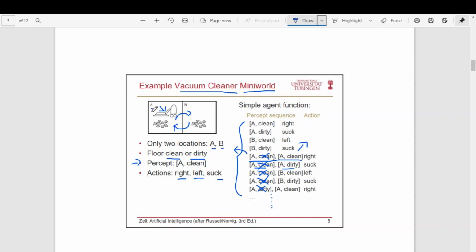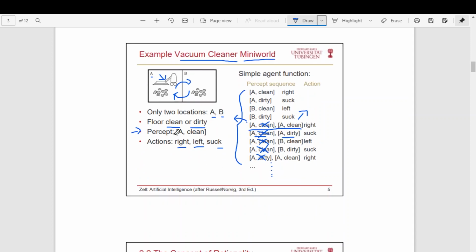This is a very small problem where there is an agent and only two rooms, and it should ensure that the room is clean. But still, if you want to represent it as a program, there are so many parameters you should consider. So when the size of the problem increases, the amount of data you need to handle will be extremely more. So that is one learning we got from this example.